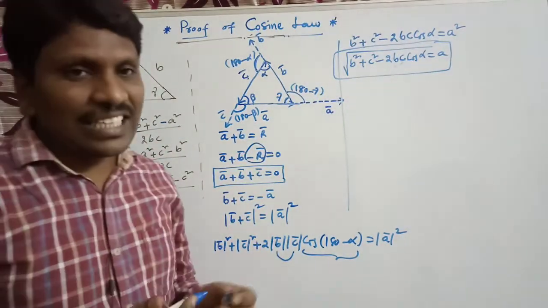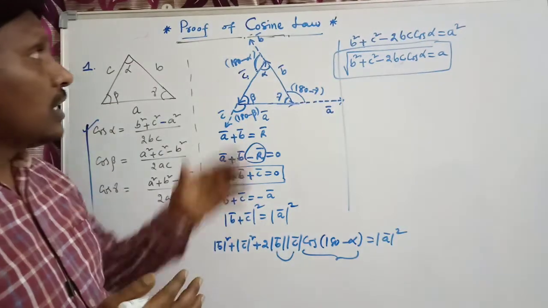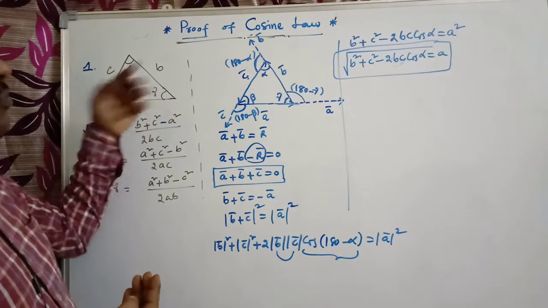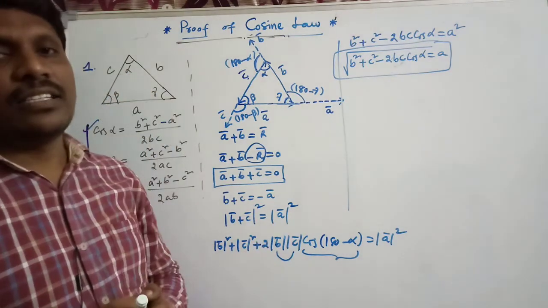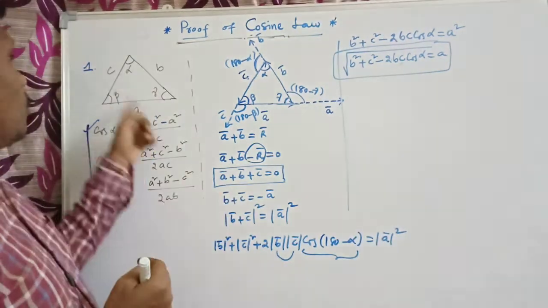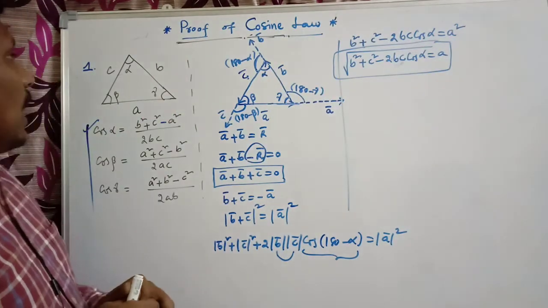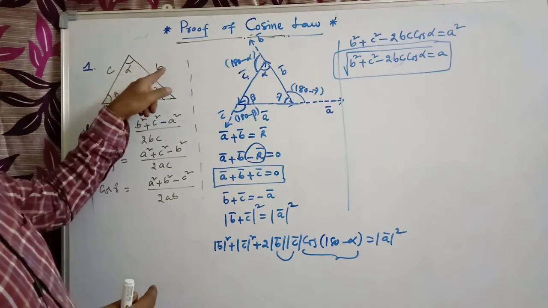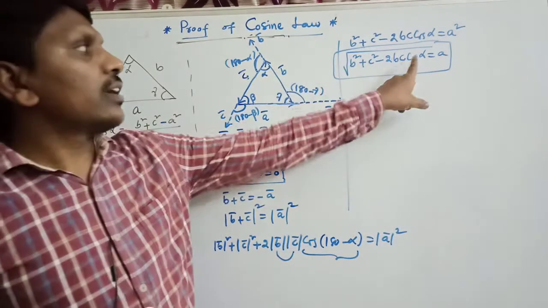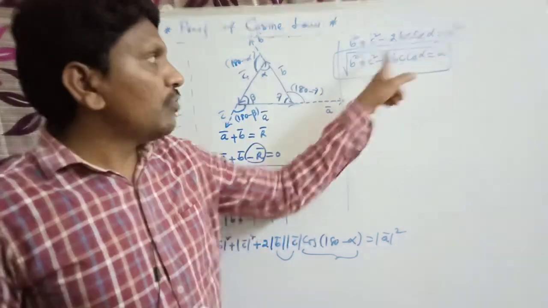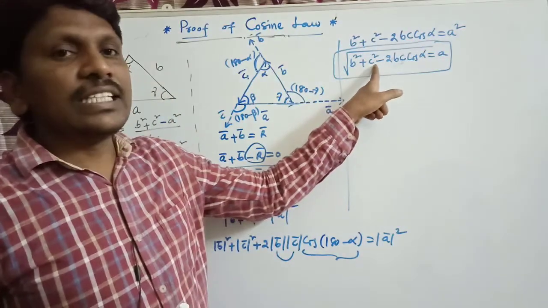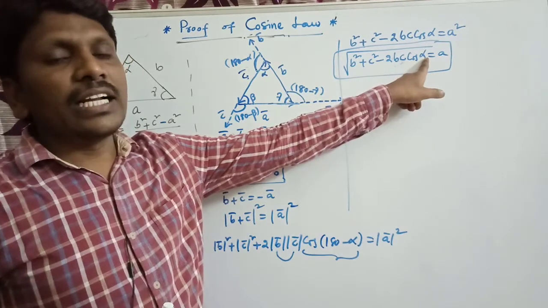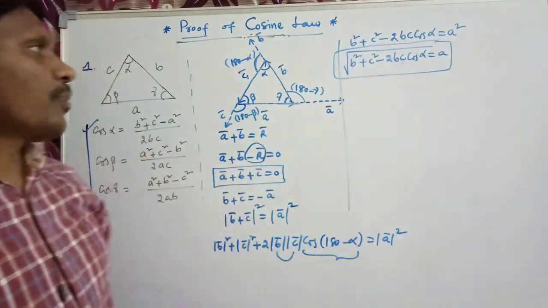What does the cosine law tell us? By using this cosine law we can find the side and angle of any triangle. If you know two sides and the angle between them, we can find the third side. To find this side a, we need to know side b and side c, and also the angle alpha.